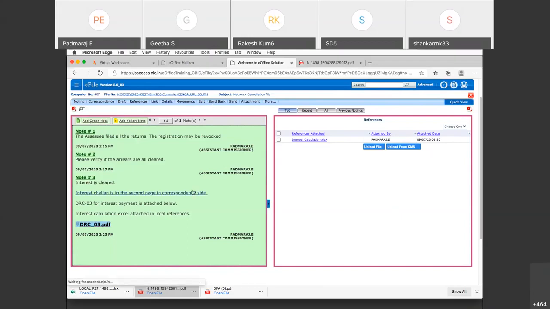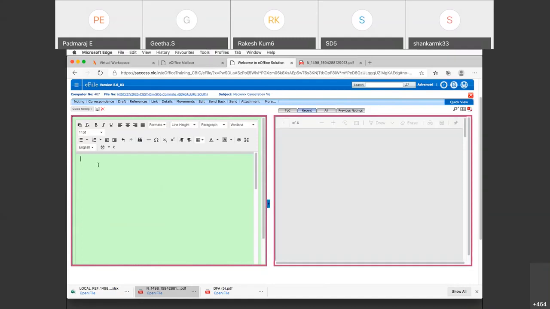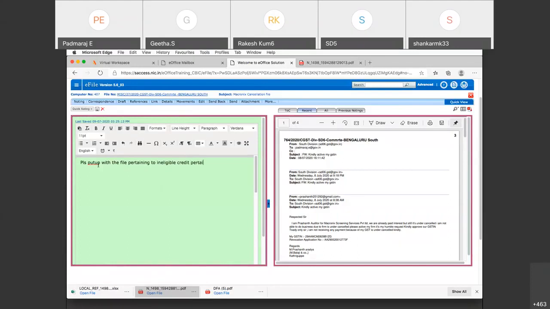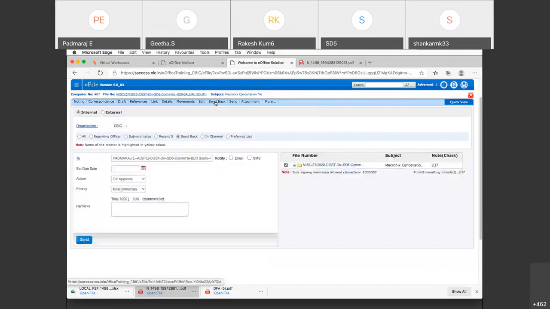I'll put a green note telling, please put up with the file pertaining to ineligible credit, pertaining to the same assessee or related to the same assessee. Now I am sending this back to the RO or the superintendent, telling you verify it, please put up with the ineligible credit file. So I remember there is a file. So I am telling him you put up with that file.